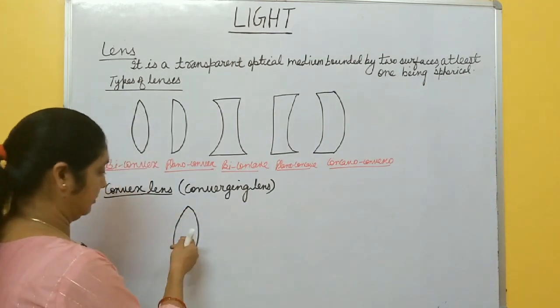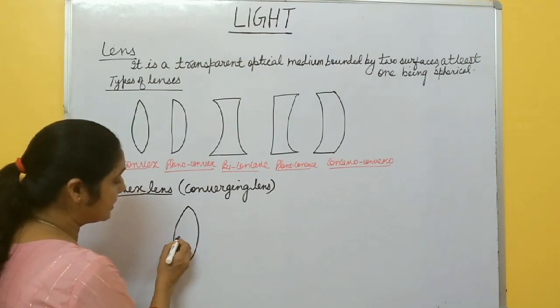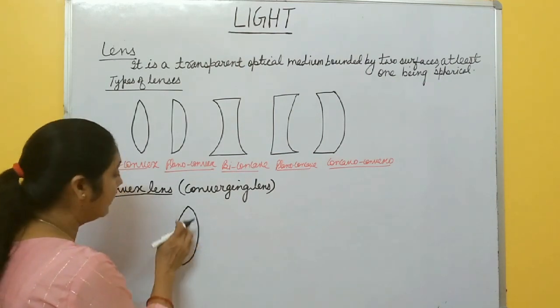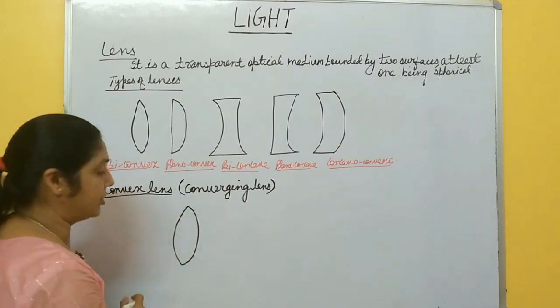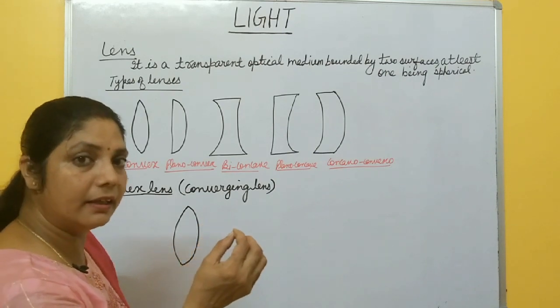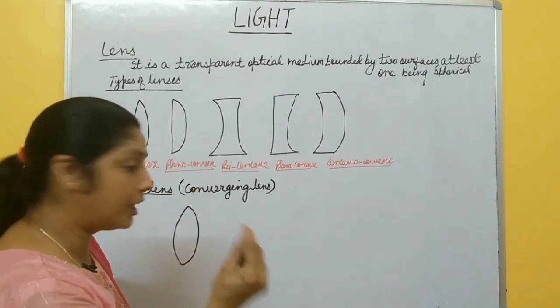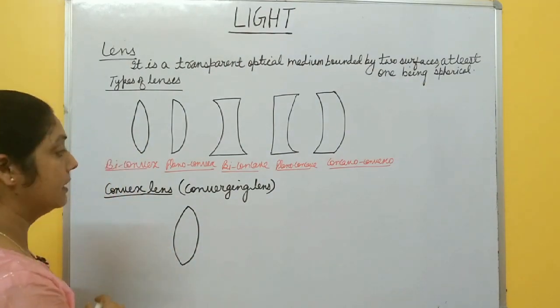How will you identify whether it is convex or concave, beta? This convex lens is thicker at the middle and thinner at the edges. When you touch the lens, if it is thicker at the middle and thinner at the edges, then that type of lens is called convex lens.